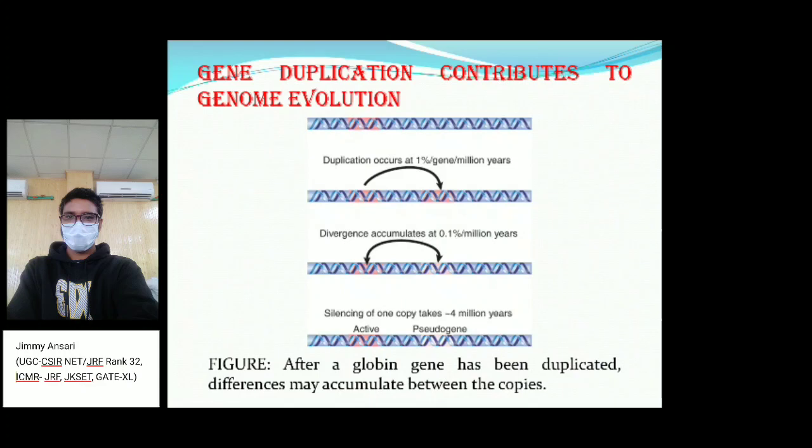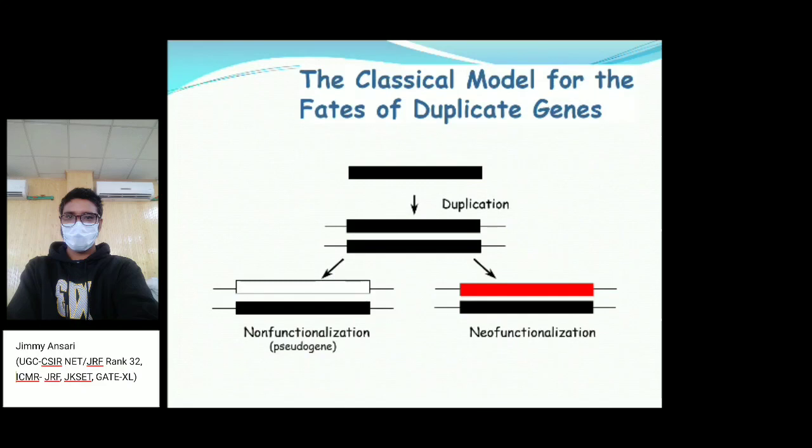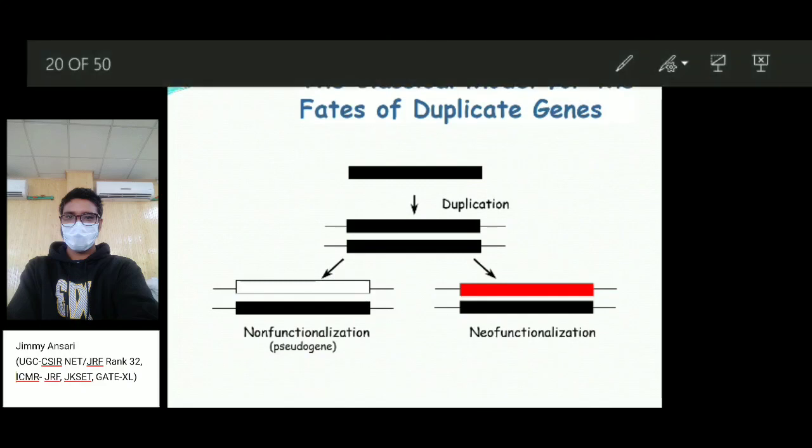We can take the example of the globin genes. Alpha, beta, gamma, alpha, beta, delta, all these are duplicated from a single gene and accumulated between their copies, and they make a number of copies. So this is the classical model of the fate of gene duplication.